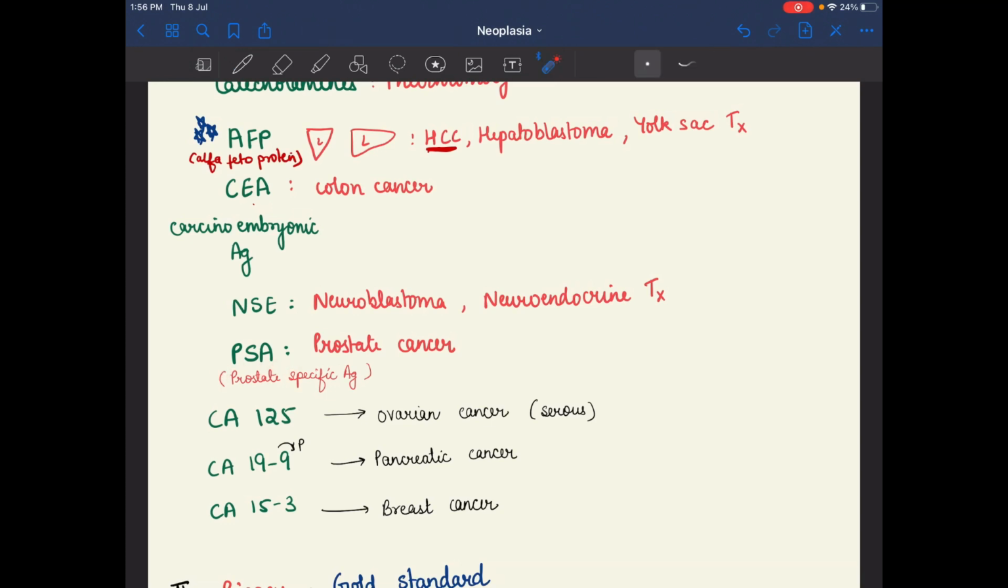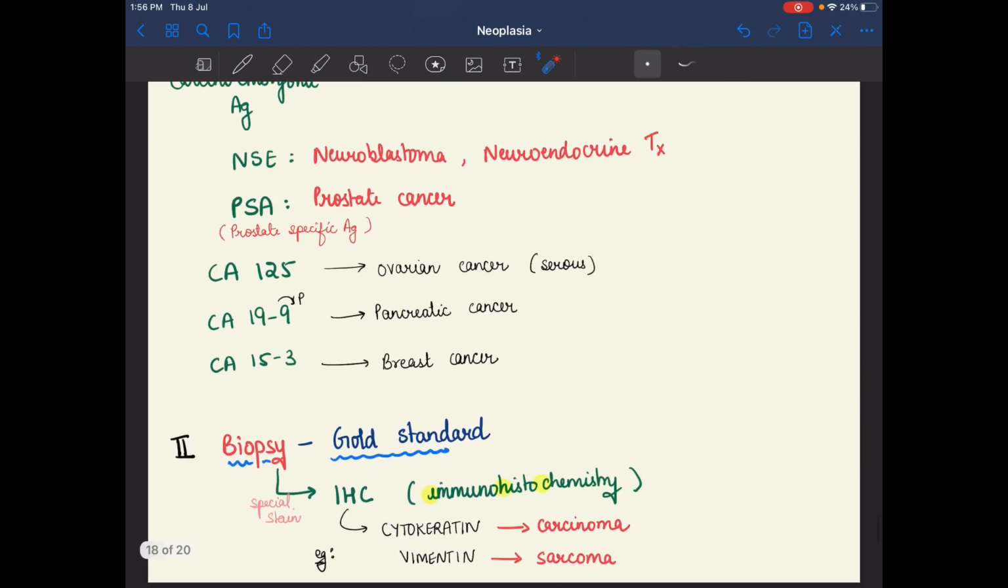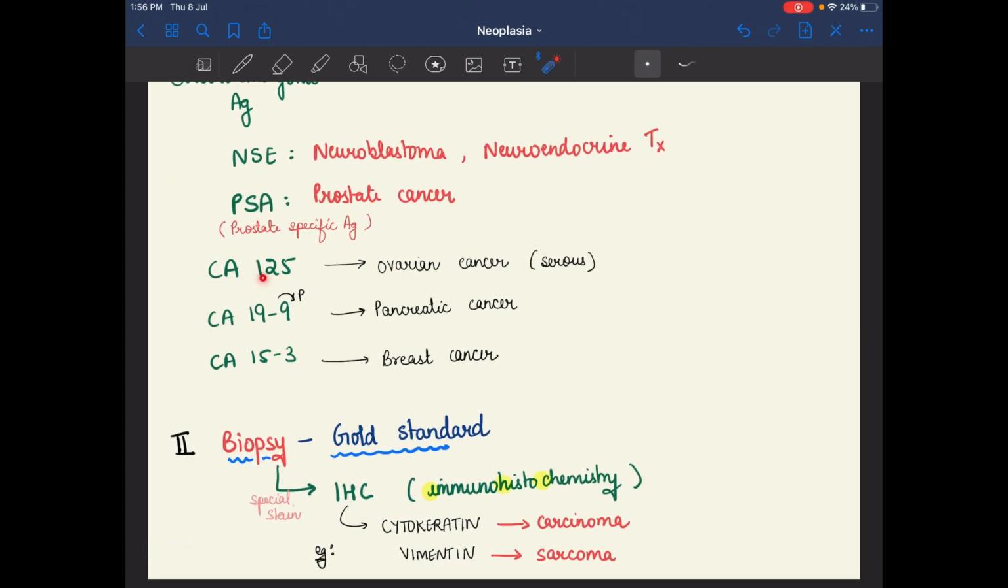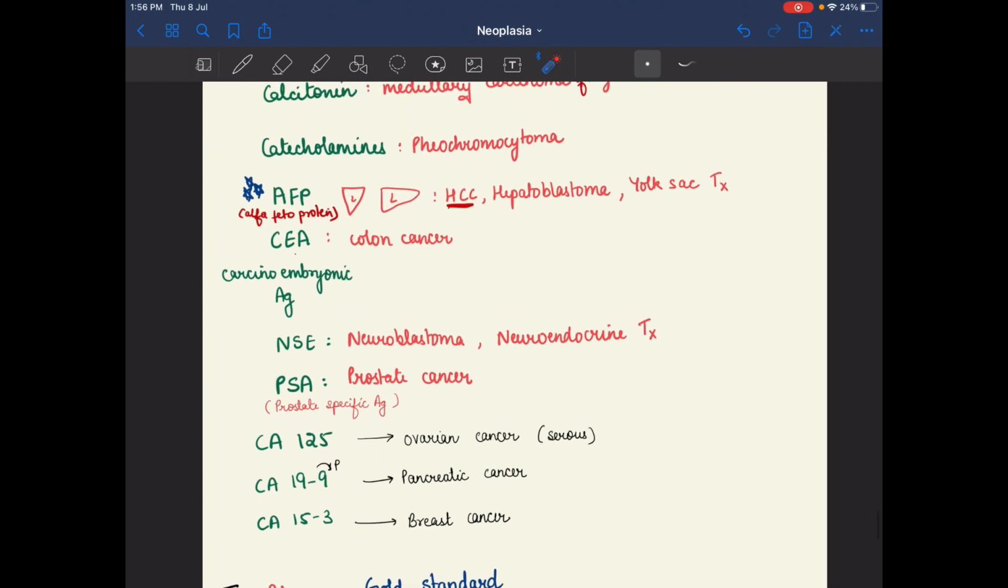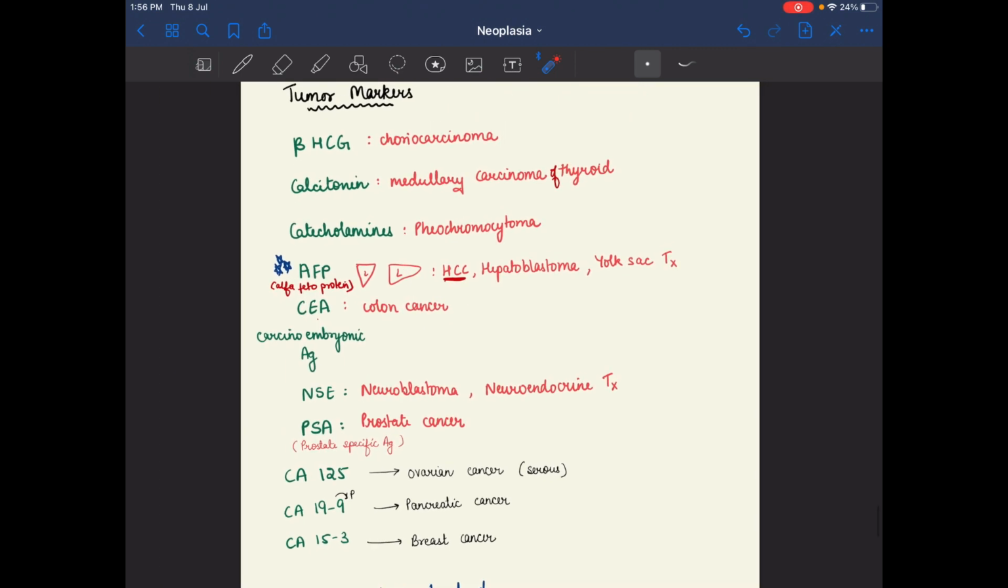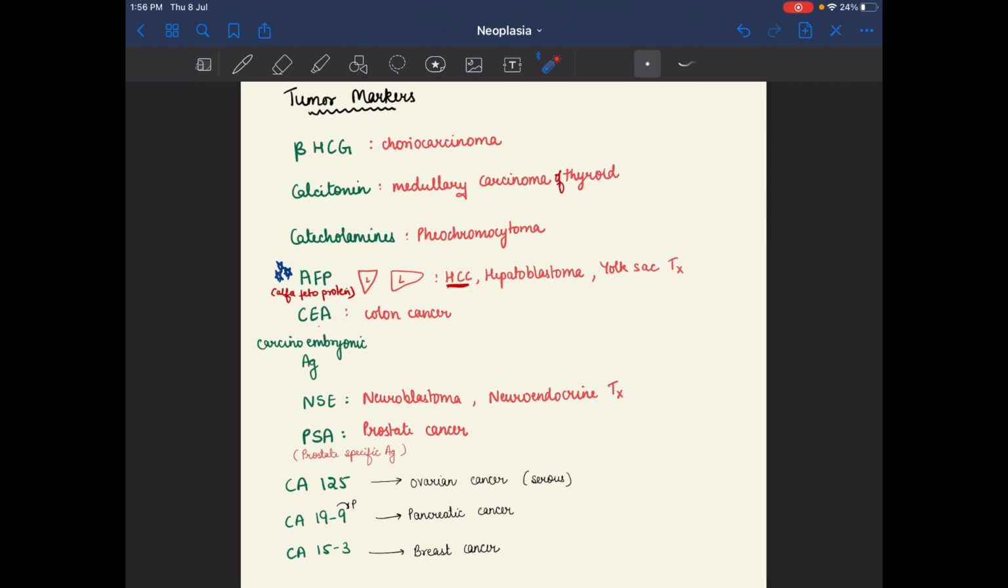NSE, neuron specific enolase, is the marker for neuroblastoma and neuroendocrine tumor. Prostate specific antigen is the marker for prostate cancer, and CA125 is the marker of ovarian cancer. Pancreatic cancer is CA19-9. As we reverse the 9, we see the P. The tumor marker of ovarian cancer is CA125, and for breast cancer we have CA15-3. So please remember all these tumor markers. You can take a screenshot here.